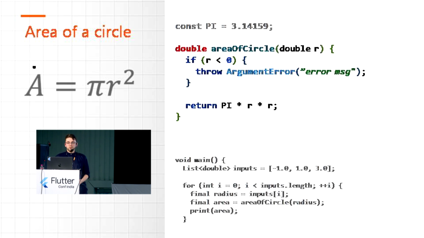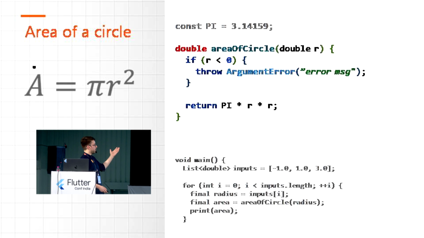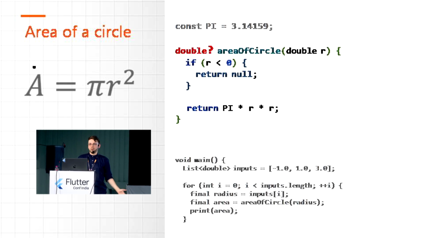So what else can we do? For example, we can use null safety, and mark our function as returning a nullable value. So we can return null if the radius is negative.